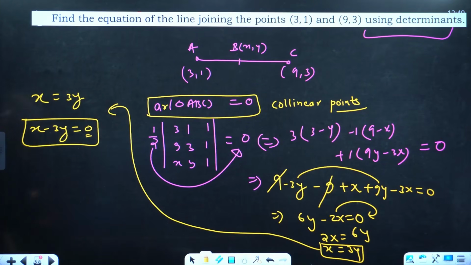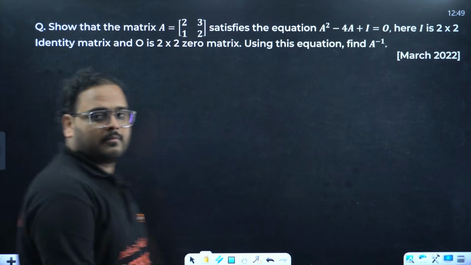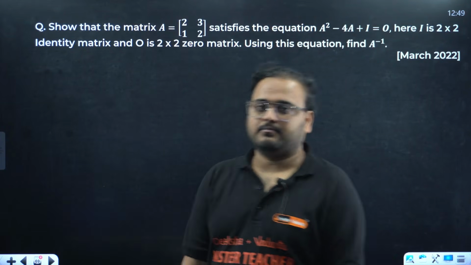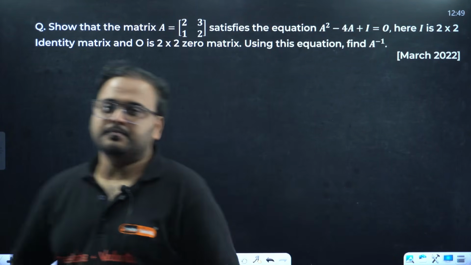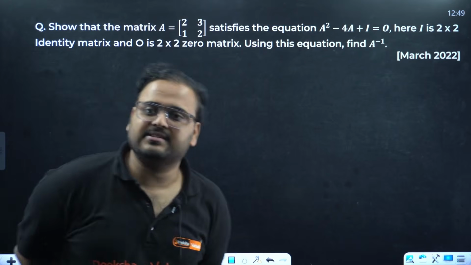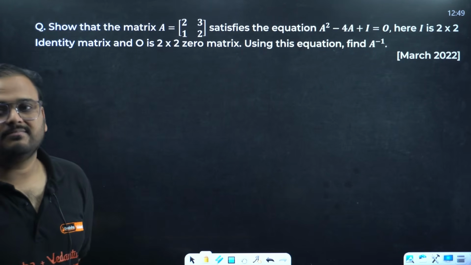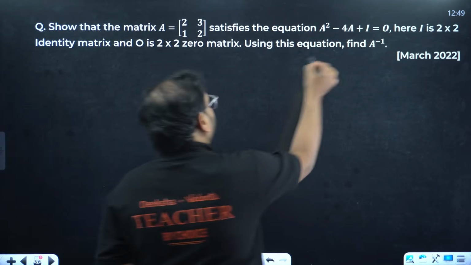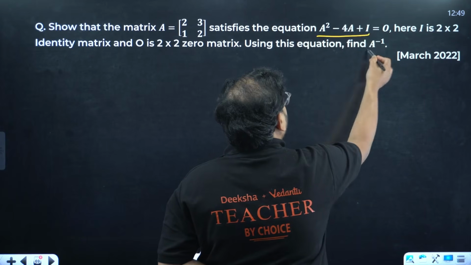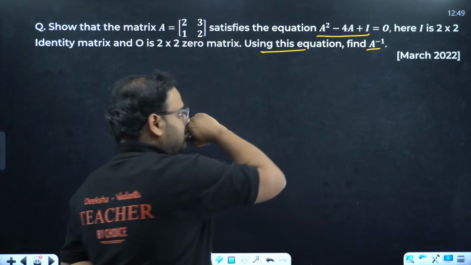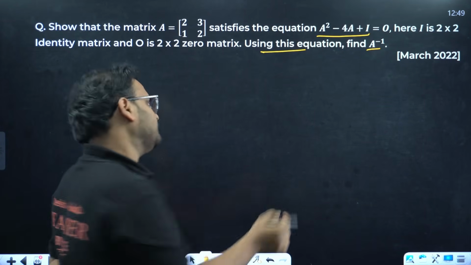Okay. Next. A 4 marker. This is a 4 marker question of boards. So that the matrix A satisfies the equation, and find the A inverse using the equation. You have to verify this, and then find the A inverse using the equation itself. Starting with verification. Come on.